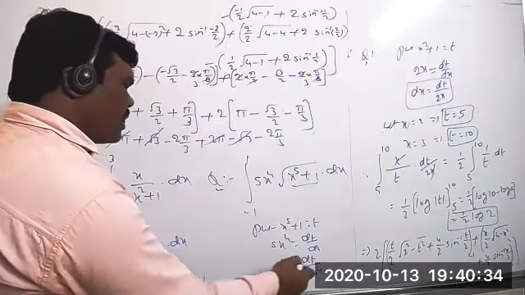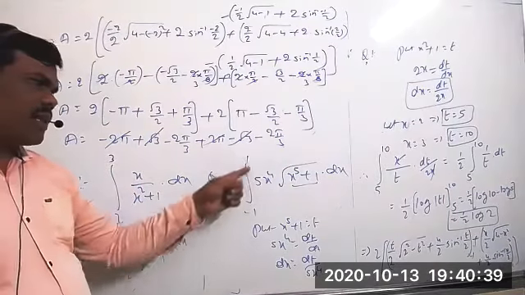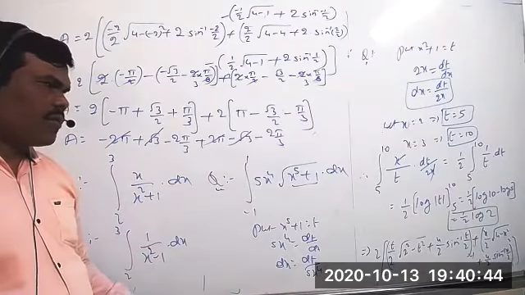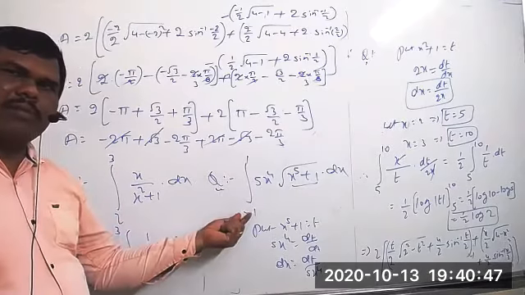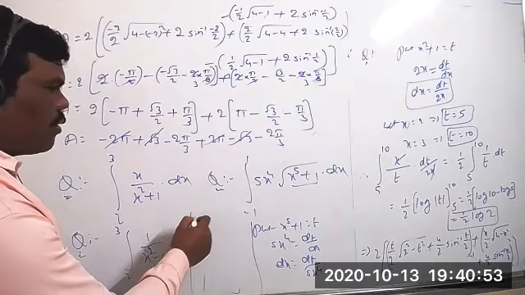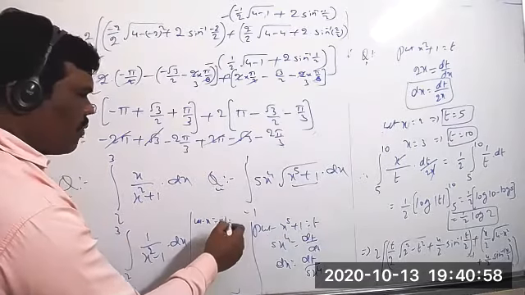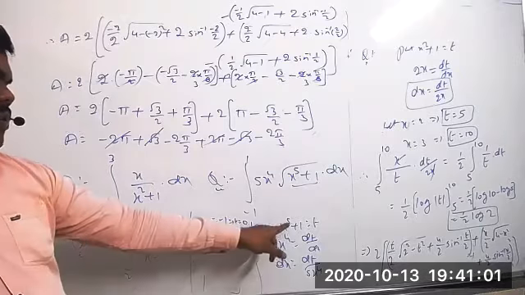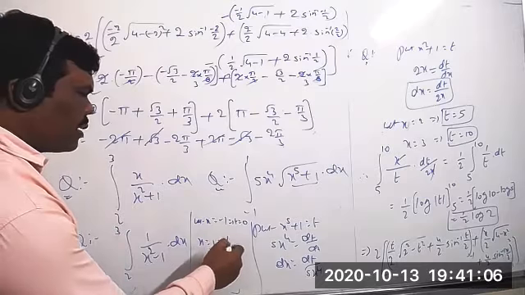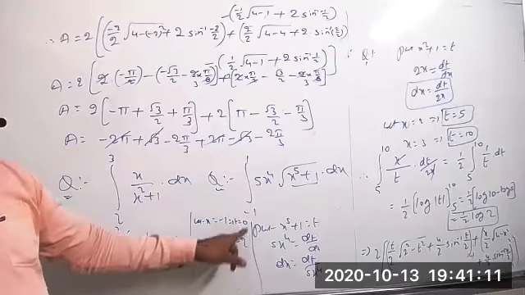But when you're substituting t in place of x power 5 plus 1, the two limits given here are the values of x. So immediately we have to find the two values also in terms of t. For that purpose, let x equal to minus 1. X equal to minus 1 means the value of t equal to 0, because minus 1 whole power 5 plus 1 equal to minus 1 plus 1 equal to 0. Then x equal to 1, the value of t equal to 2. That means the limits will become 0 to 2 now.